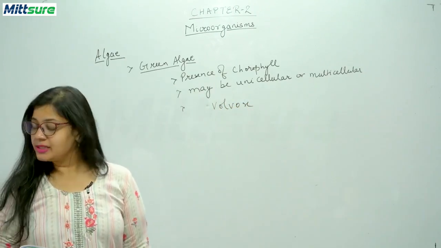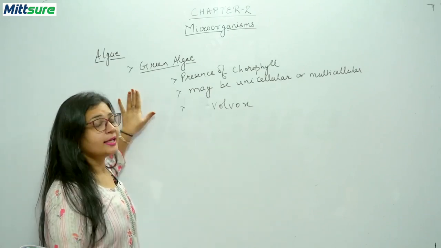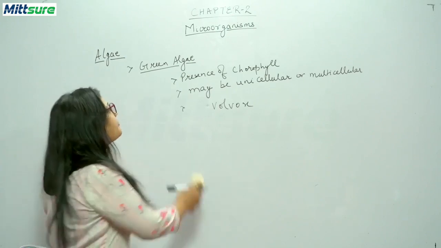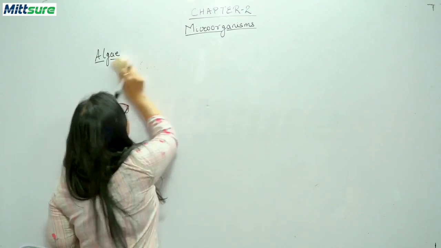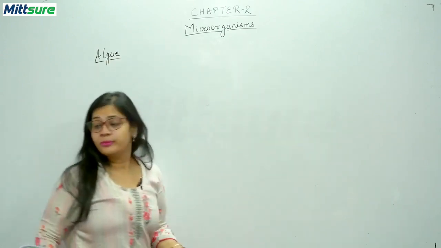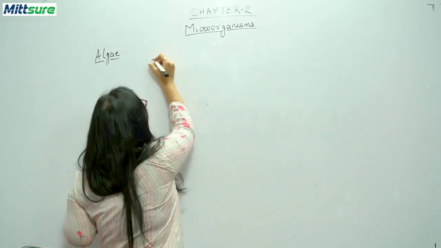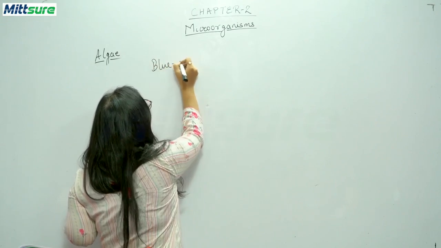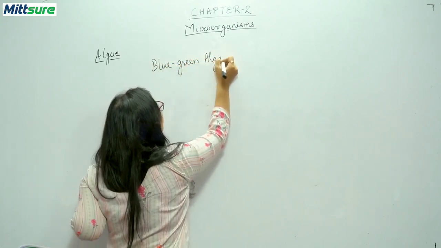Now students, we will be discussing the second classification which is categorized under algae, blue-green algae. Let me wrap this and we'll be writing about this blue-green algae. Now as the name suggests that they may have some green pigment also and they have some blue pigment also. So the name of this algae is blue-green algae.